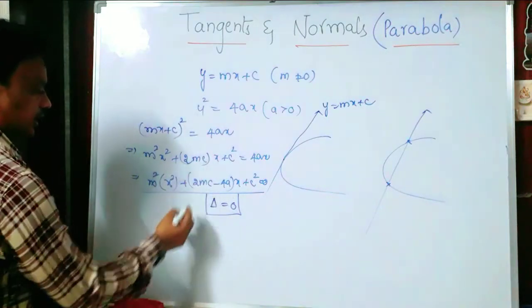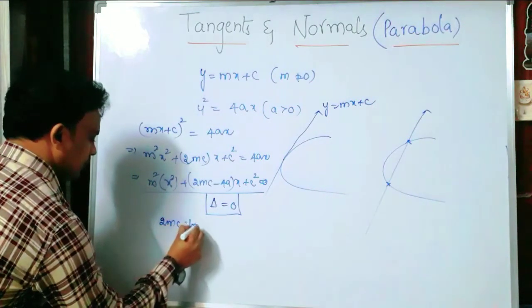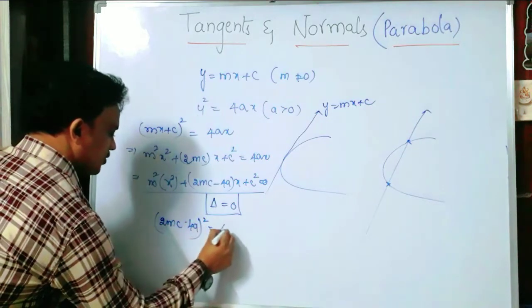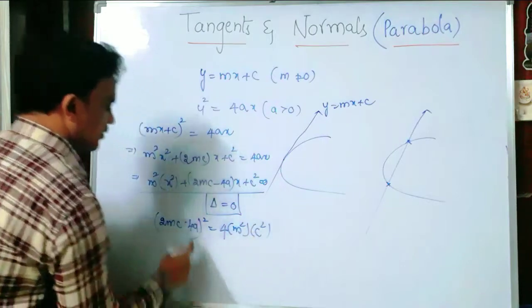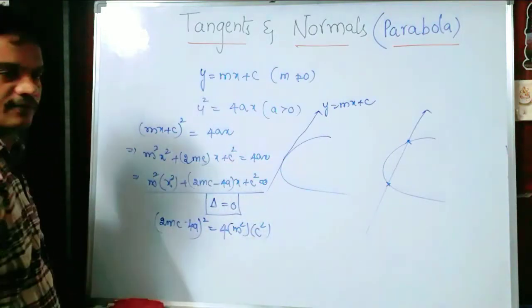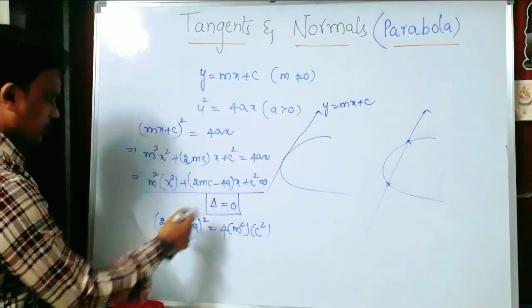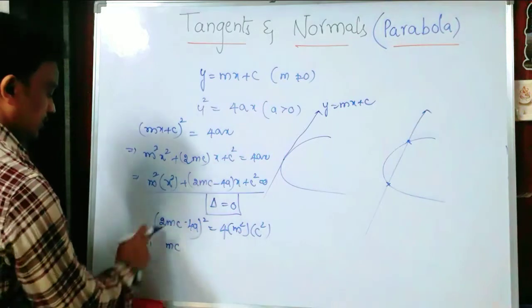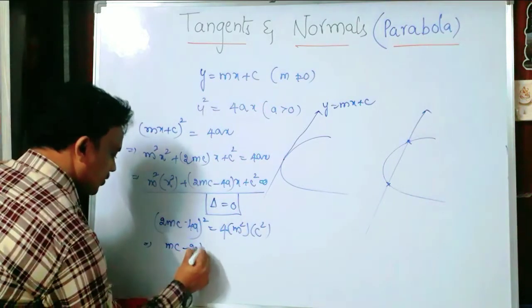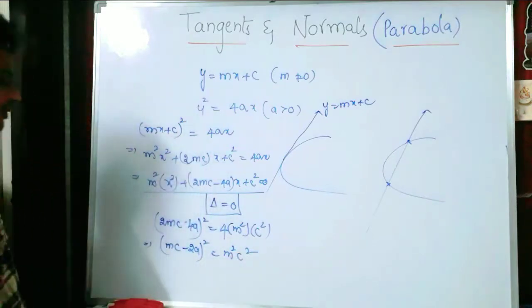Come on, please find out the delta. b square, which is (2mc minus 4a) whole square, minus 4ac, which is 4 into m square into c square. Simplify this one, take out 2 common, and squaring, the 4 on both sides cancels: (mc minus 2a) whole square equals m square c square.